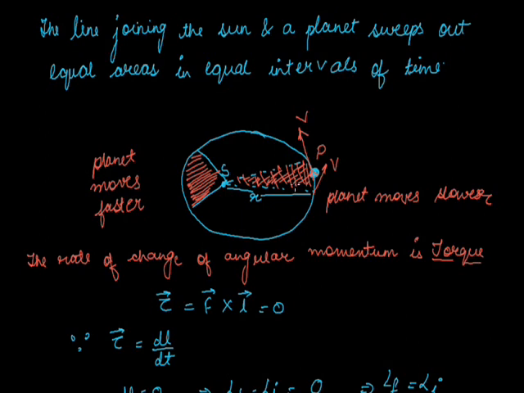And the force is towards the sun, that is the centripetal force. This we have marked in our figure, and we can derive the area, half base into height. What is our base? That is r. And what is our height? That is v del t.